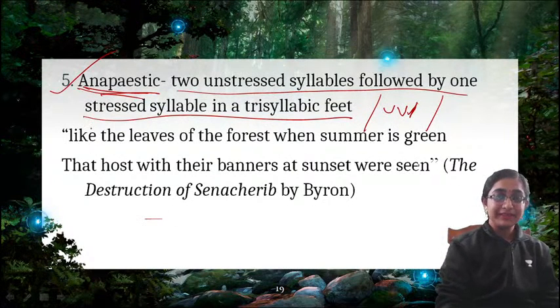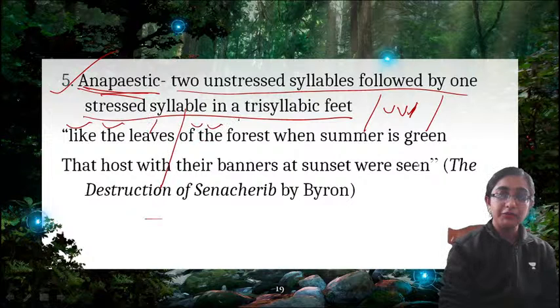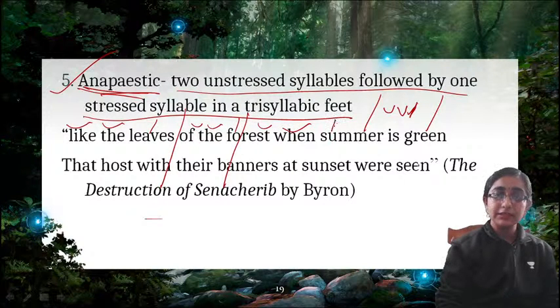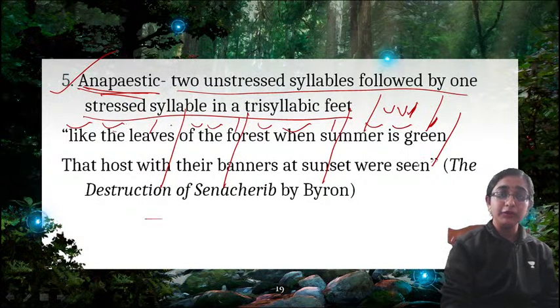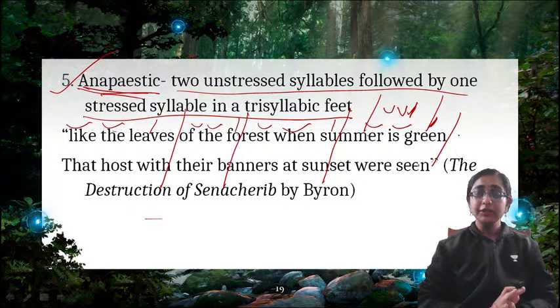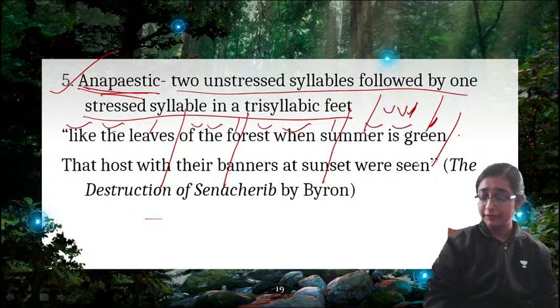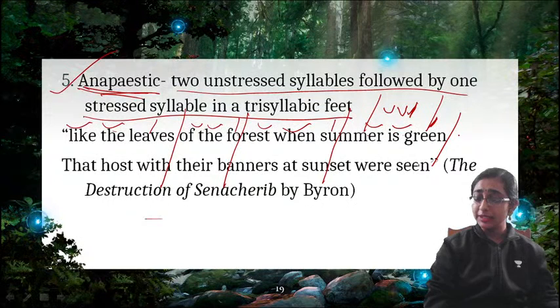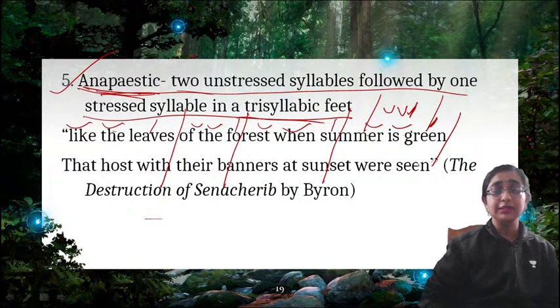Okay, so now I can give you an example. Like the leaves of the forest when summer is green. So this is an example of trisyllabic feet. You can see that three syllables, 1 2 3, 1 2 3, 1 2 3, 1 2 3, right? So in trisyllabic feet you don't find such conventional meters like iambic or trochaic. This is only for disyllabic feet, when there are two syllables. But if you are given three syllables, then the pattern of meter will change. So anapestic is a type of trisyllabic foot meter.